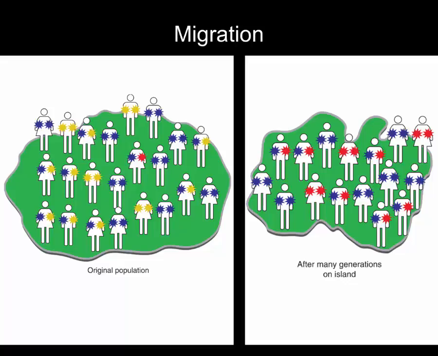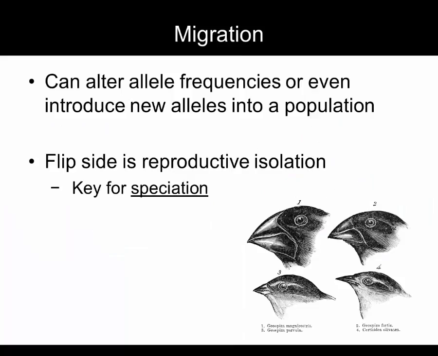Over vast stretches of time, the populations will become more and more different from each other, until they eventually become incapable of mating with each other. At this point, the two populations are different species. Reproductive isolation is key for speciation, the process of a single species becoming multiple distinct species.